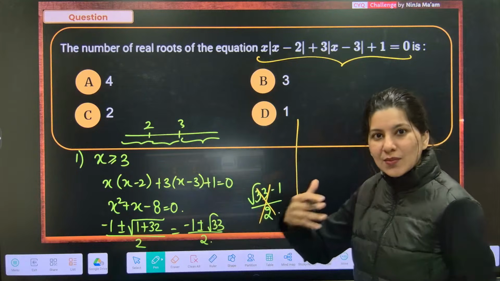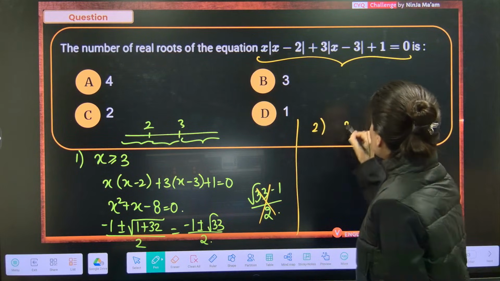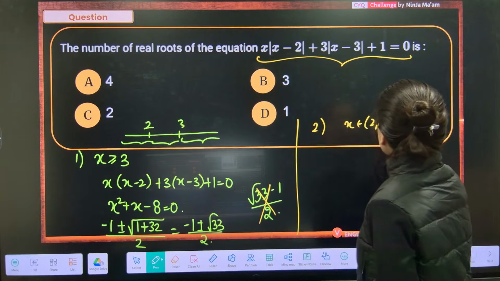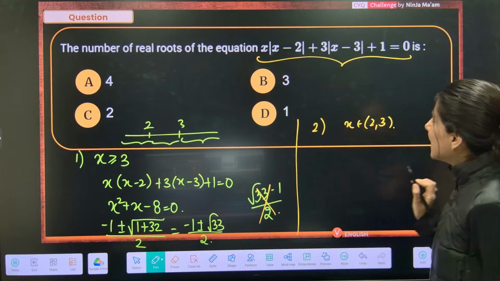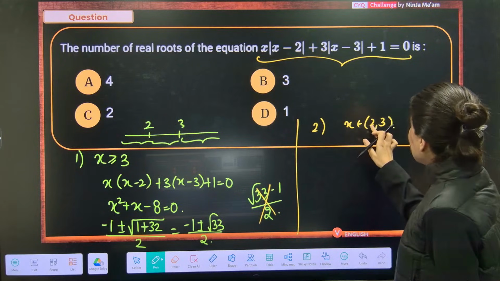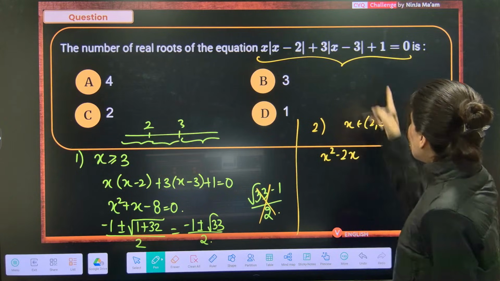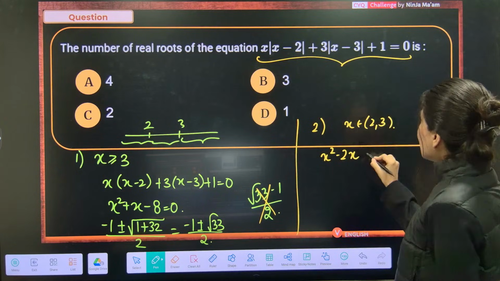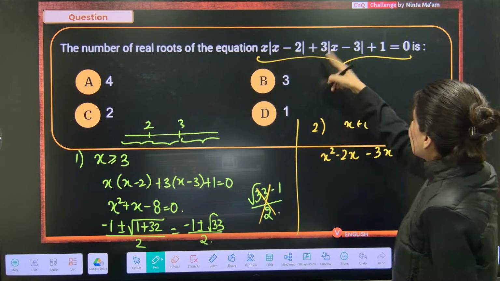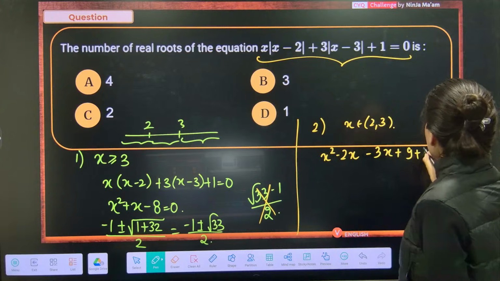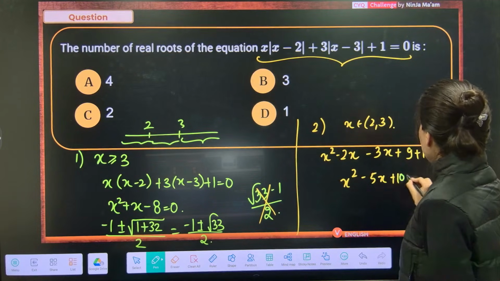So from this interval, I am not getting anything. No real roots. Now case number 2, when your x belongs to 2 to 3, correct? When your x belongs to 2 to 3, my dear students, x is greater than 2, hence this modulus will still open with a positive sign, but it is less than 3. So we are going to get a negative sign over here. So minus 3 is minus, minus minus plus 9 plus 1 is equal to 0. x square minus 5x plus 10 is equal to 0.